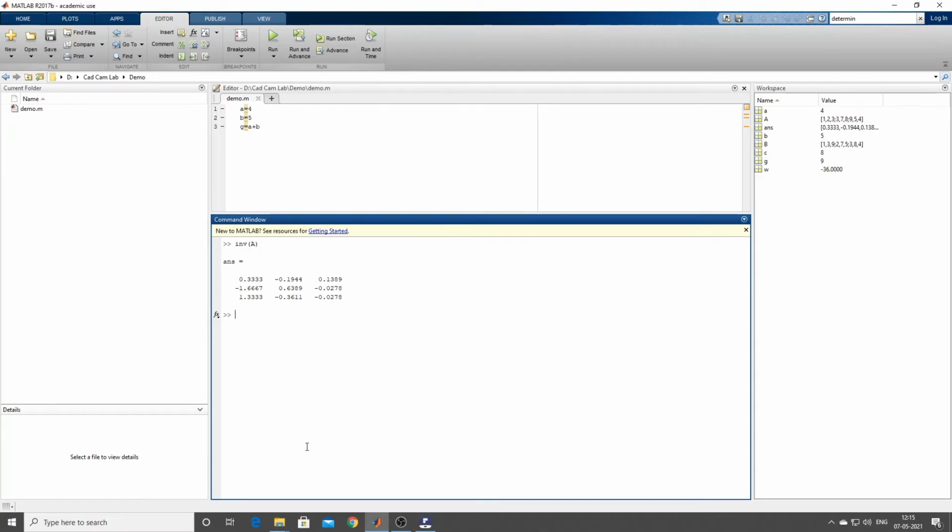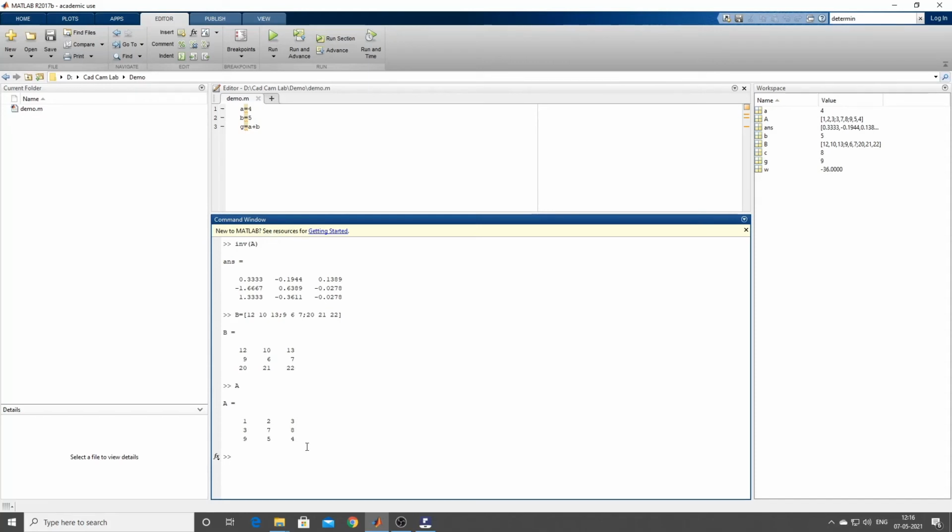Suppose A matrix is already defined. B, again you try to define one more matrix. Say 12 space 10 space 13, then again 9 space 6 space 7, again semicolon. What else? 20 space 21 space 22. So we have the A matrix. If you want A, you just type A, and if you give enter, it is going to show you what the A matrix is. So we have two matrices now. Okay guys, we have two matrices.